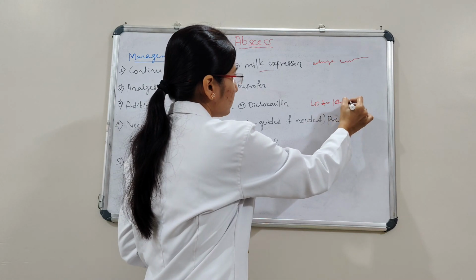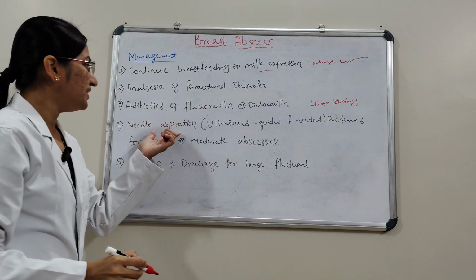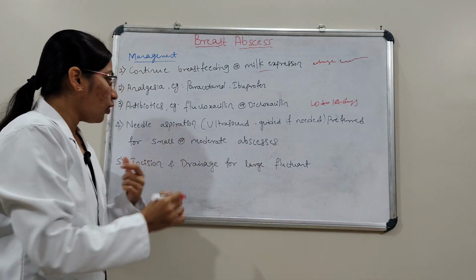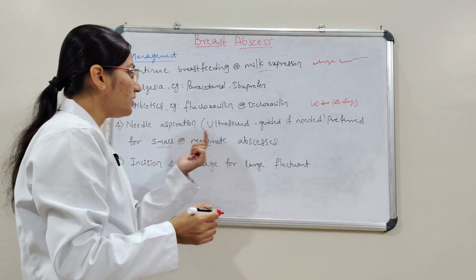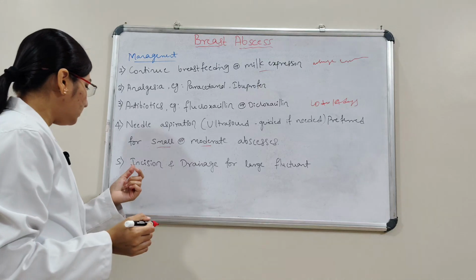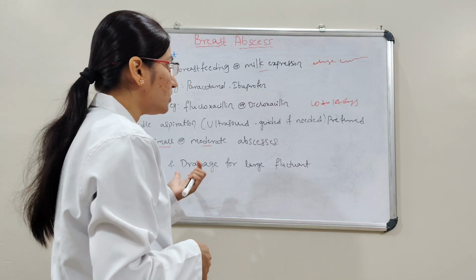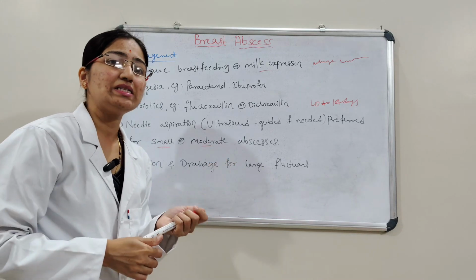And then needle aspiration. Needle aspiration is preferred for small or moderate abscesses. And then incision and drainage for large fluctuant abscesses. This is all about the management of breast abscess.